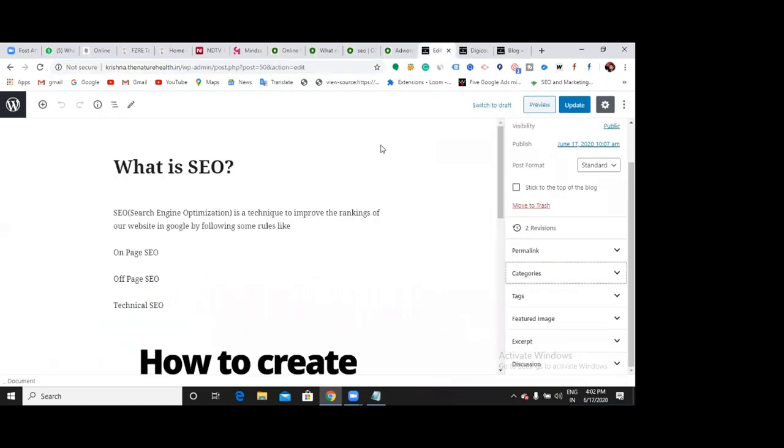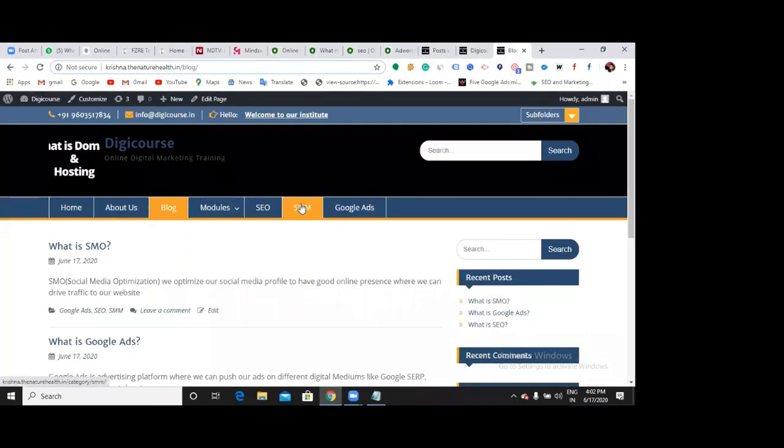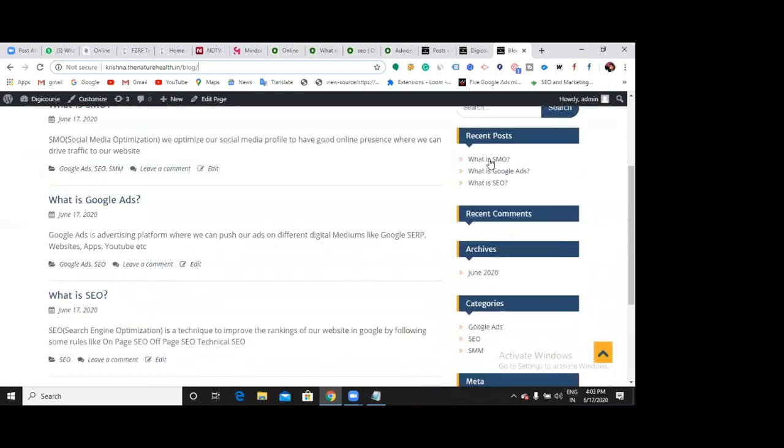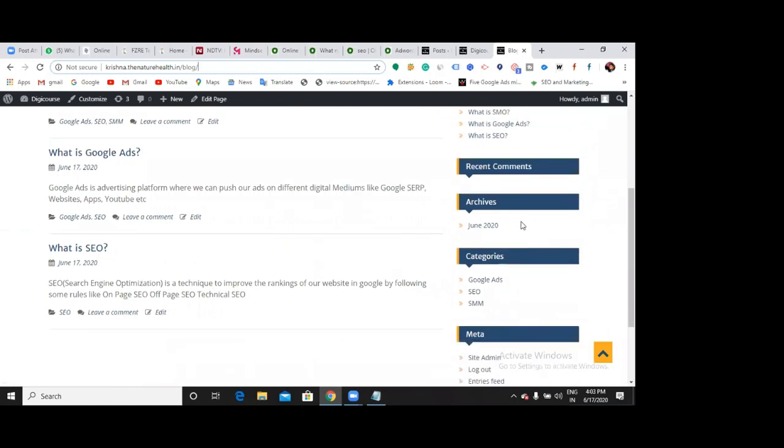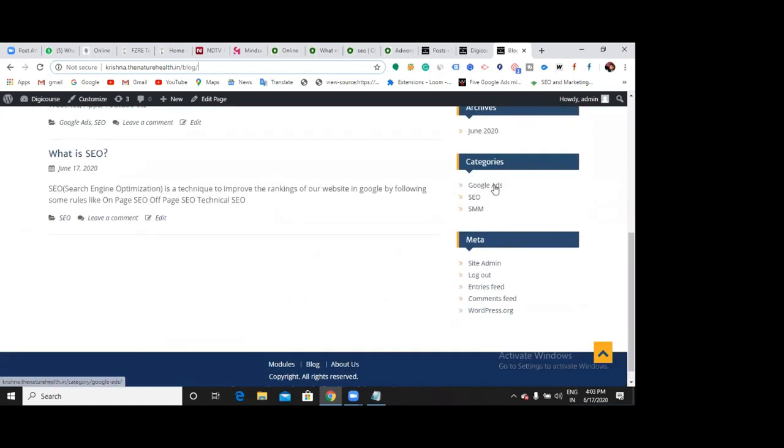So these are the main things you need to understand before creating any kind of website, either static or dynamic. Categories, pages, and post, you understand. What is this again here? What is SMO, Google Ads, and what is SEO? Why is it appearing? Those are posts, recently updated posts.